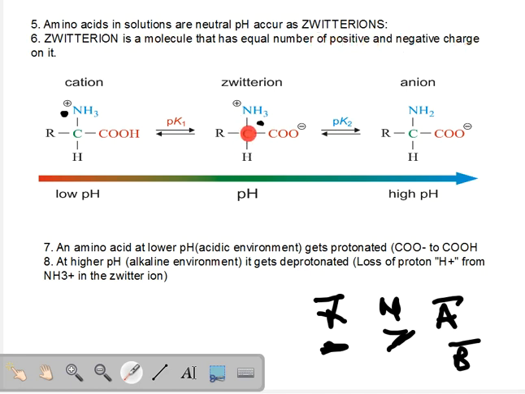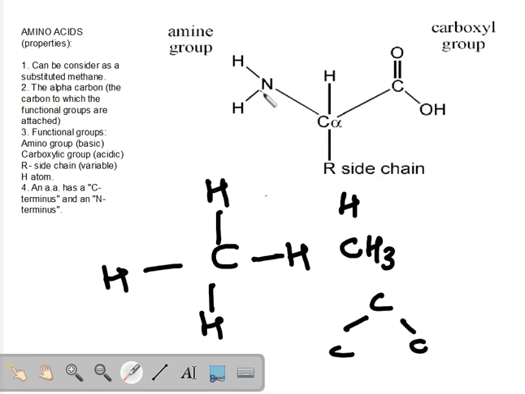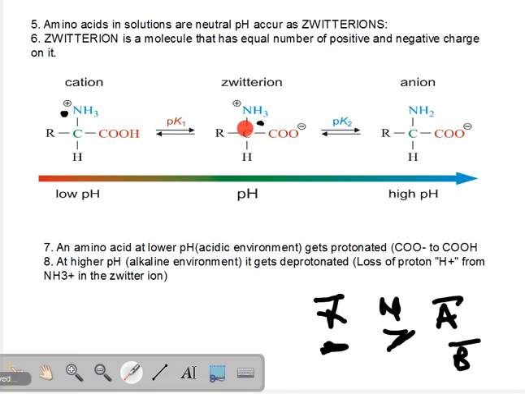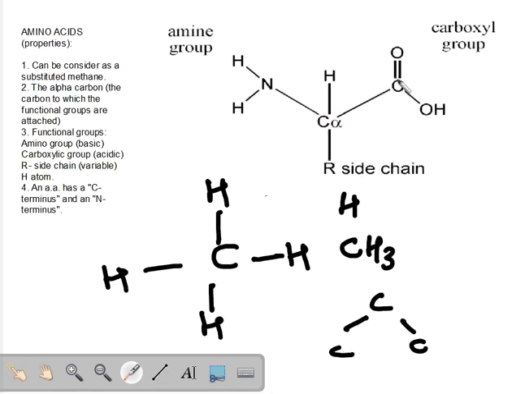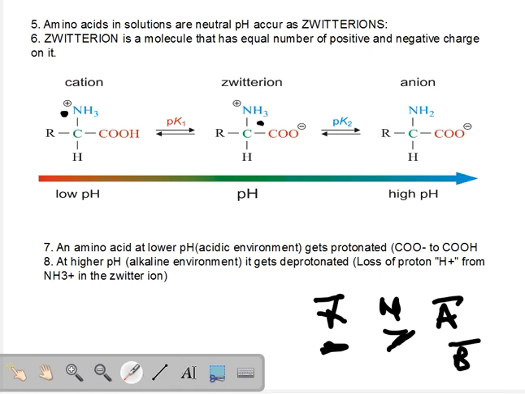Let us have a look at this amino acid. What do we have here? We have an alpha carbon, an R side chain, a hydrogen. There are no charges on carbon, no charge on the hydrogen atom, no charge on the side chain. But what do we have here? We have the NH2. Let's go back to the basics. NH2, amine group. This is the general structure of an amino acid. At neutral pH, the carboxylic group becomes COO negative, but the original structure is COOH. So when the pH is neutral, the COOH, the carboxylic group, gets deprotonated.